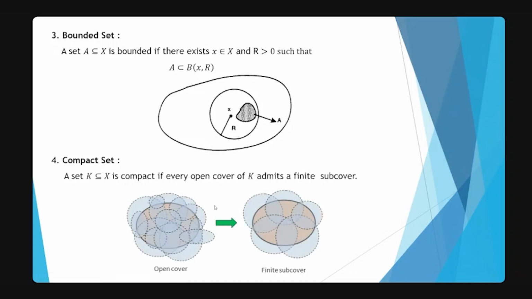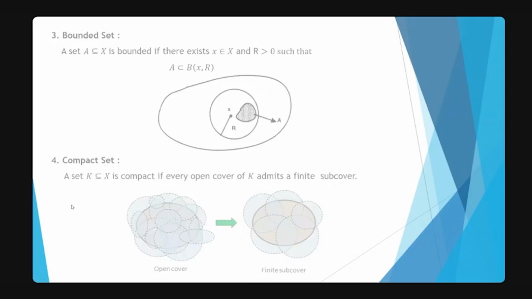And the next is compact set. So what does it mean? The idea is a set is compact if every open cover has a finite subcover. That means no matter how many open sets you use to cover it, you can always reduce it to finitely many and still cover that set. So that's all the definitions we require.